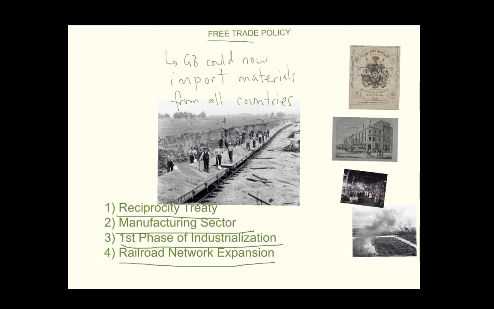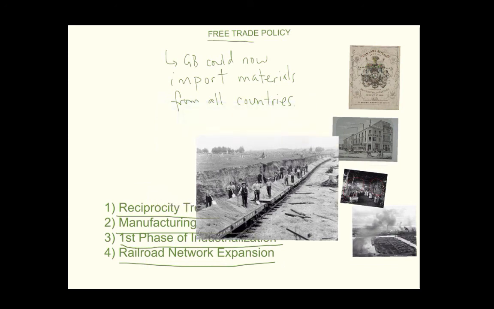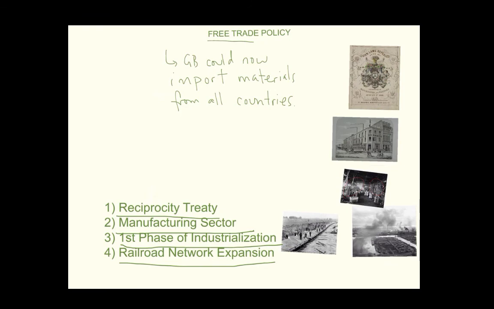Some of the reasons for railroad systems being expanded were rapid access to raw materials, the manufacturing of manufactured goods, and year-round access among British colonies, which before that relied so much on boats, but with bad weather, sometimes they would be iced in. It also allowed them to open new territories for colonization. And so these are the impacts of free trade policy. So this is an economic change that took place at that time.